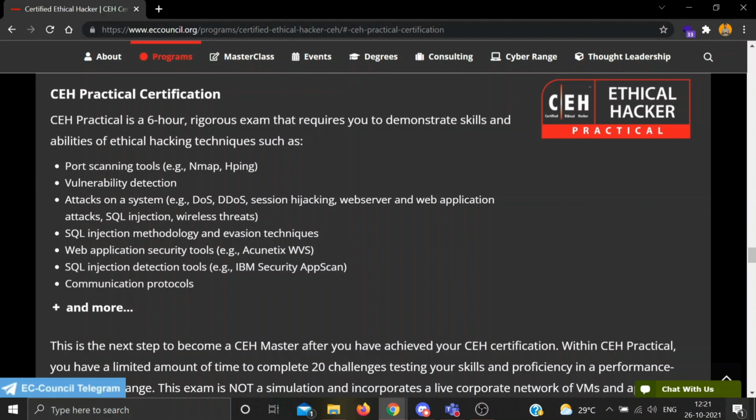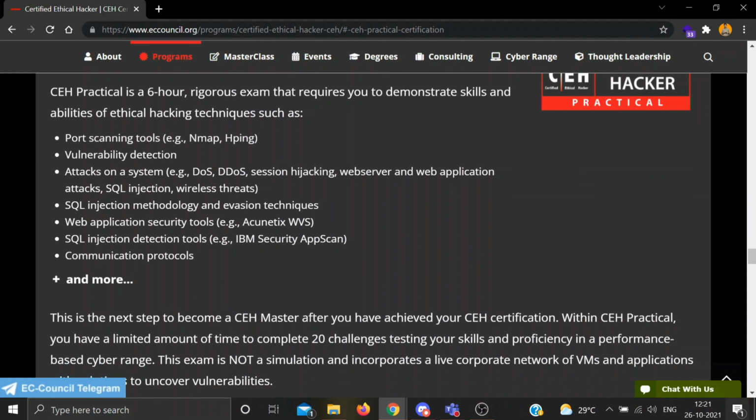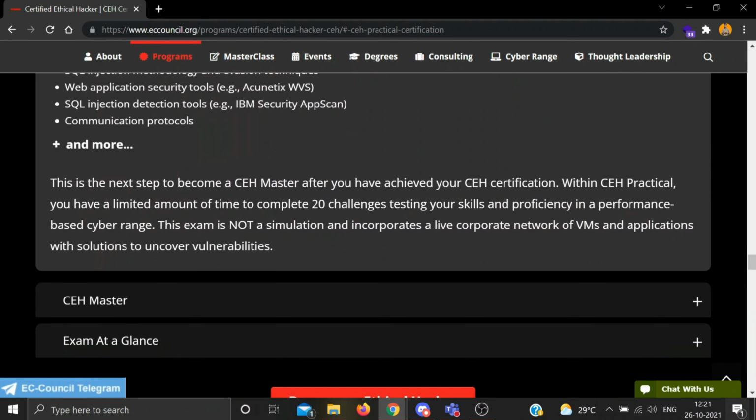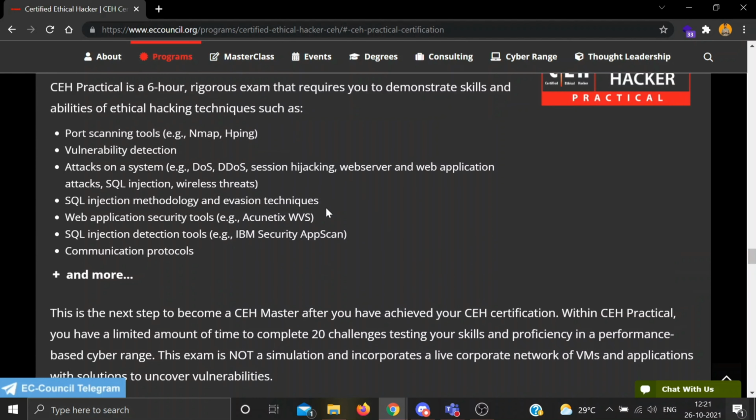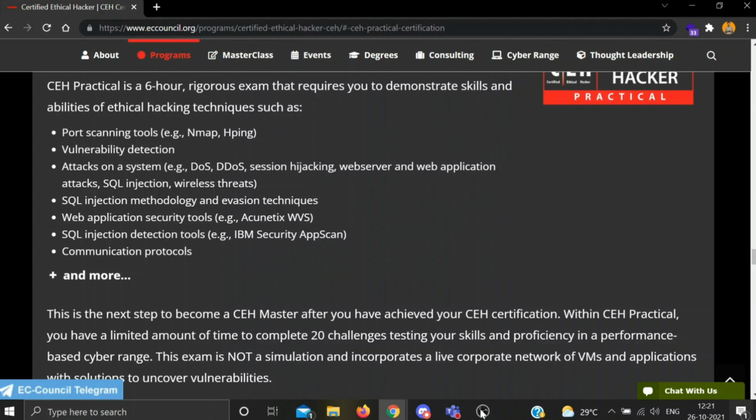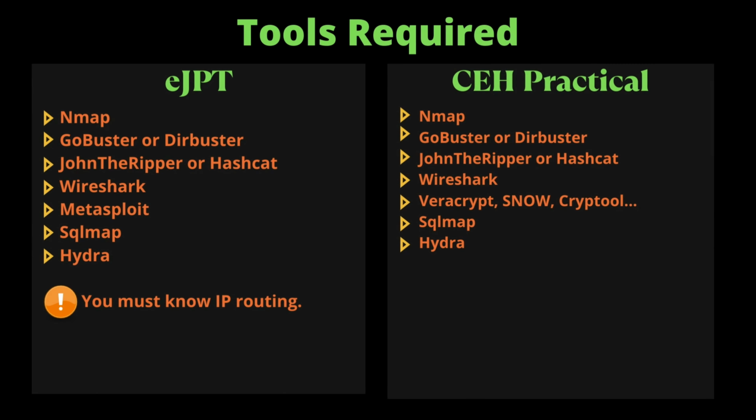You will be provided with two machines, Windows Server 2016 and one Parrot OS. The exam tests your basic knowledge and is easy to crack. Questions are mostly asked on steganography, cryptography, network scanning, hash cracking, password brute forcing. You must have hands-on experience with some of the tools like Nmap, Gobuster, Hydra, SQLMap, John the Ripper, VeraCrypt, StegHide.